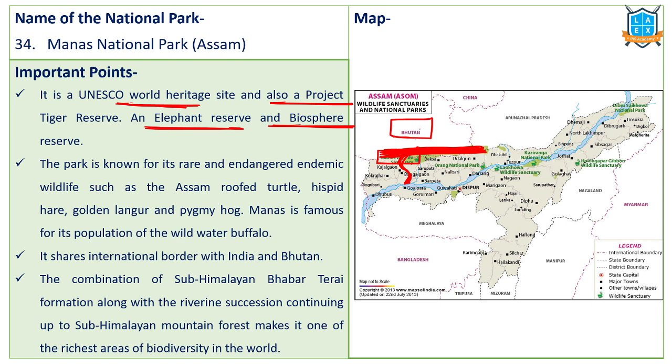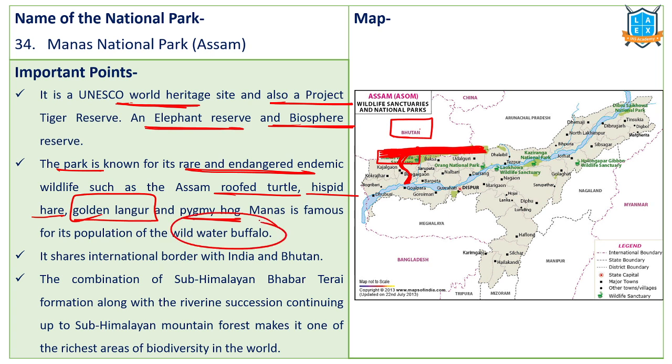So Manas, on that side there's another place. This national park is known for rare and endangered species of wildlife including roofed turtle, hispid hare, golden langurs, important, pygmy hog, etc. Manas is famous for wild water buffalo. We also said that in Kaziranga National Park, wild water buffaloes are also located. It shares an international border with India and Bhutan.